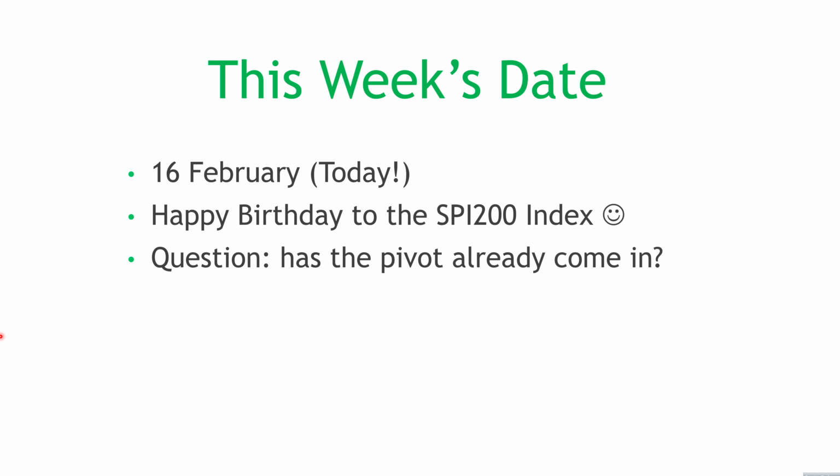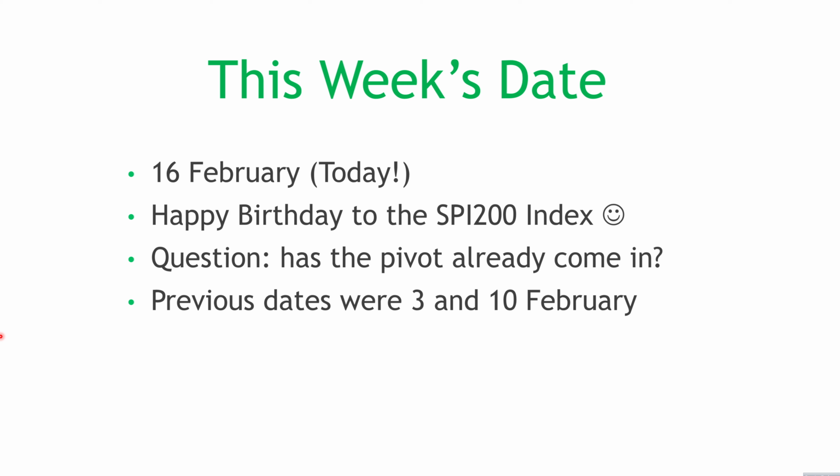And the question though, 16th of February, it's a Sunday, has the pivot already come in? It was due to be a low. This is after the inversion of this. So we had the 3rd of February low up to the 10th of February high. Now the 10th February area is choppy and sideways, so there's a bit of a question mark on which actual date that was. We'll look at that in just a second. But after that, it's due to drop into the 16th.